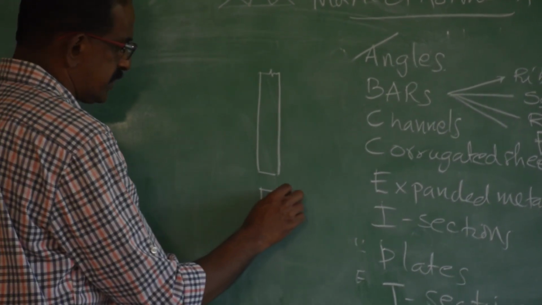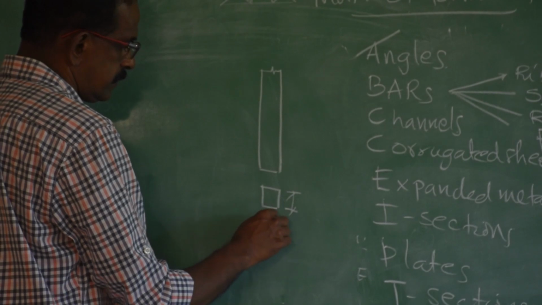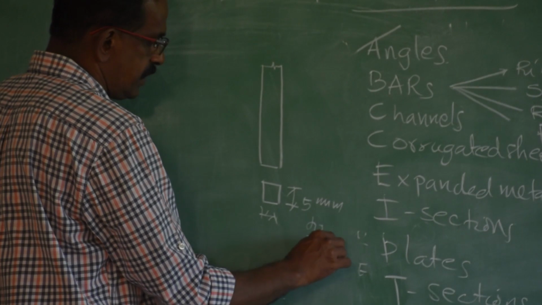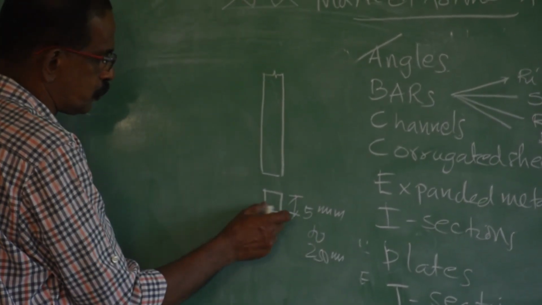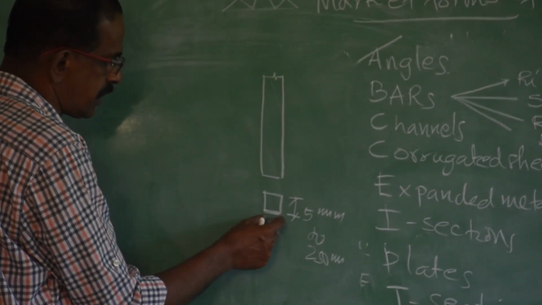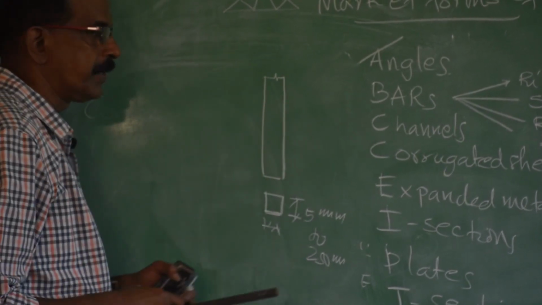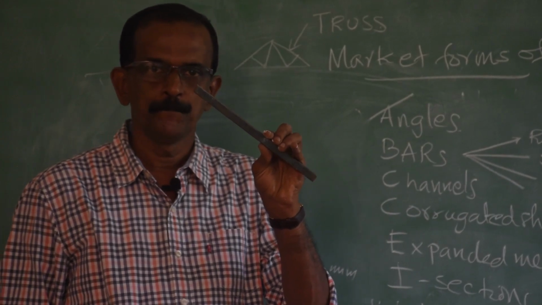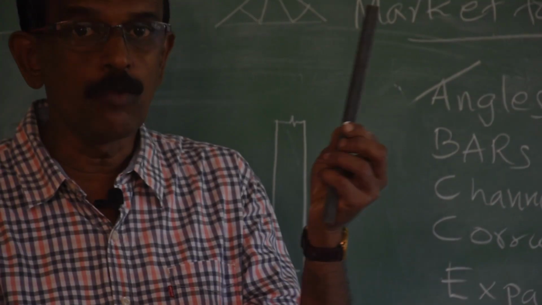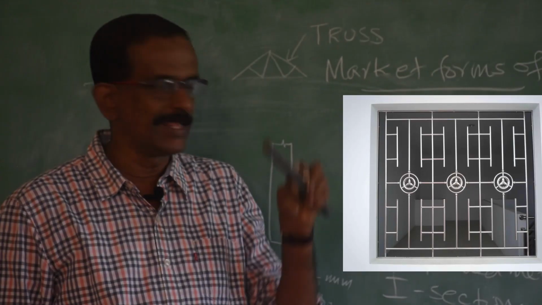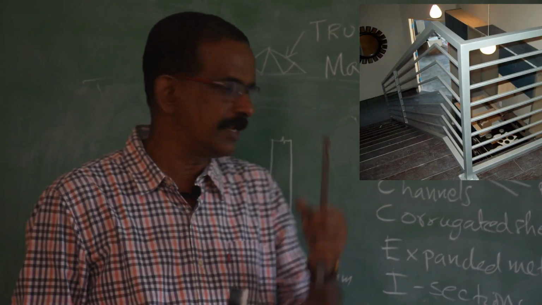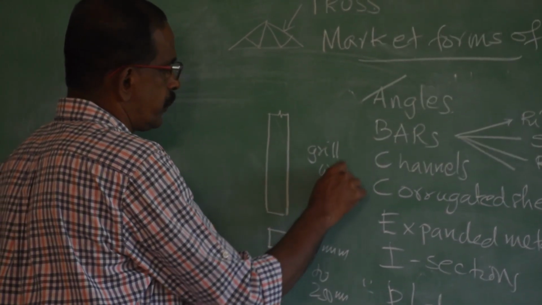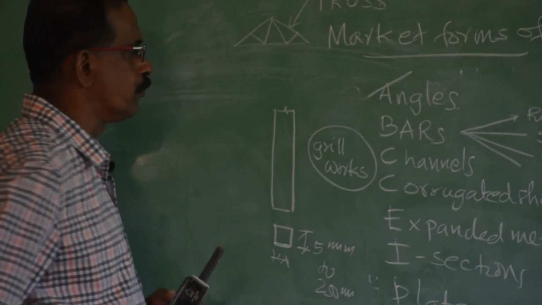Here the sides vary from 5 mm to 250 mm. If this is 5 mm, this also should be 5 mm. If this is 100 mm, this also should be 100 mm. Then only you can say it is a square bar. Can you say where it is used? It is mainly used for grill works, window grill, then handrails, that vertical bars can be square bar. So, mainly used for grill works.